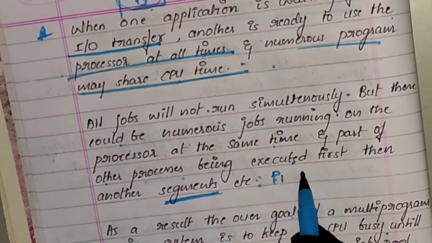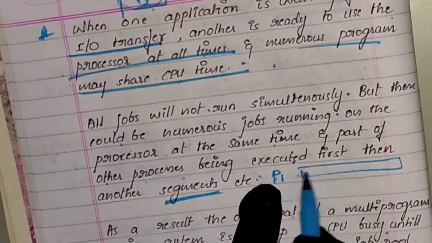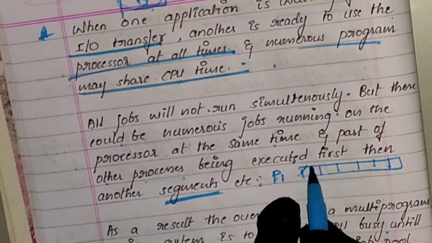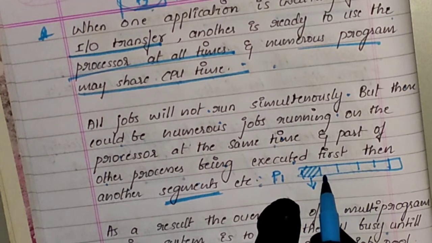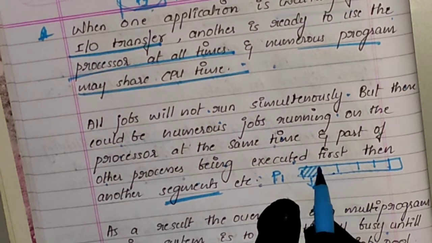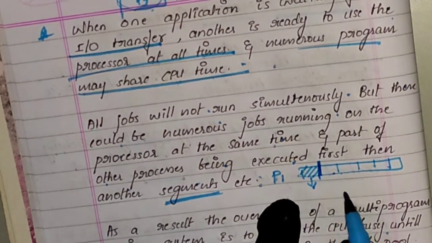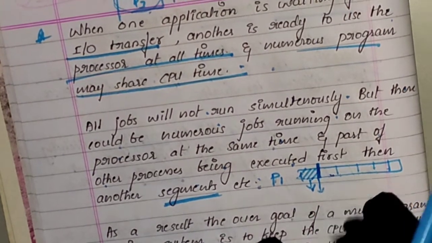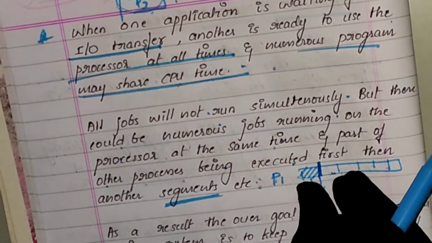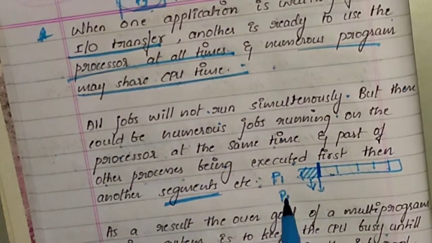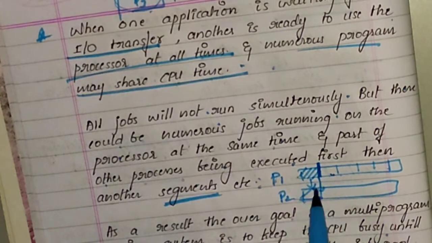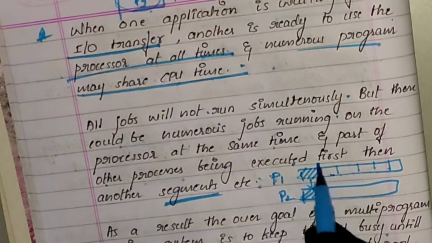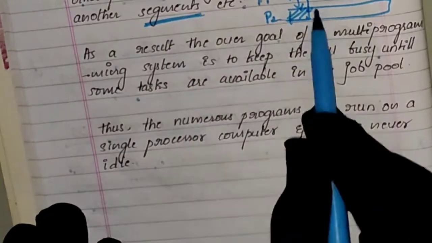So the P1 process is divided into many segments. A segment is nothing but a part. So this part is executed. After this part is executed, to execute the second part, it needs certain operations to be performed, so it has to wait to perform the next part. So this part has executed, and the next part will be executing. So P2's one segment or part will be executing when this one is waiting for a certain input-output operation. I hope it is clear.